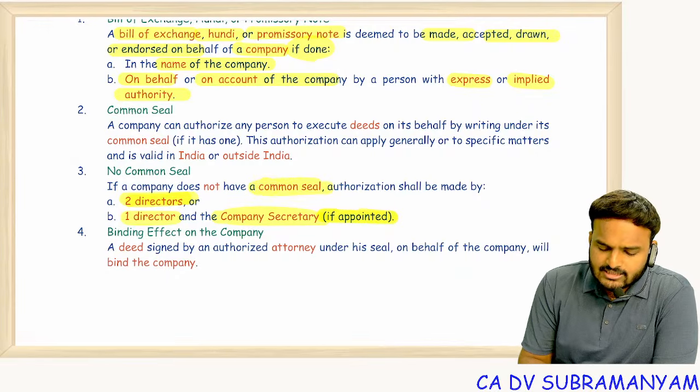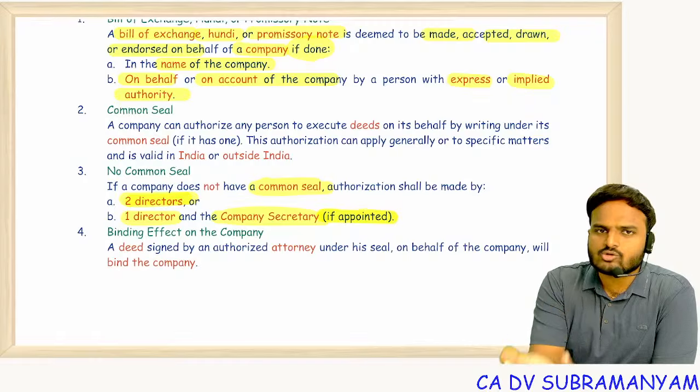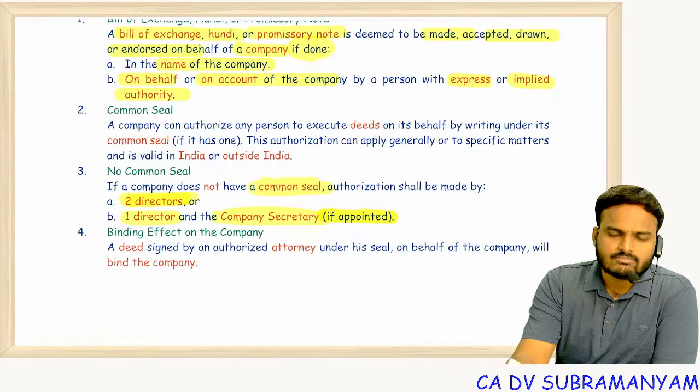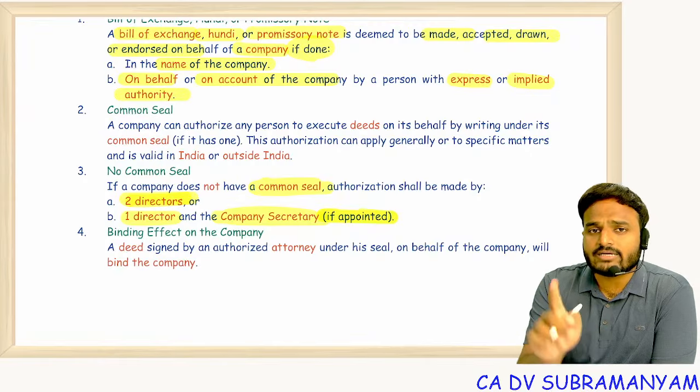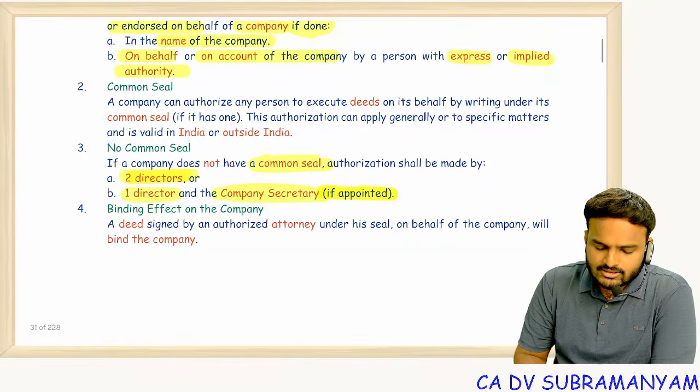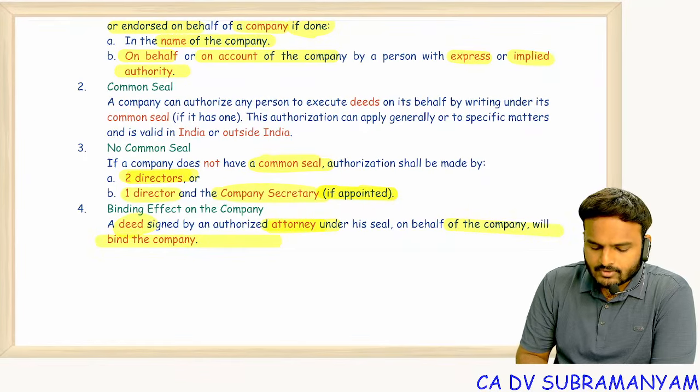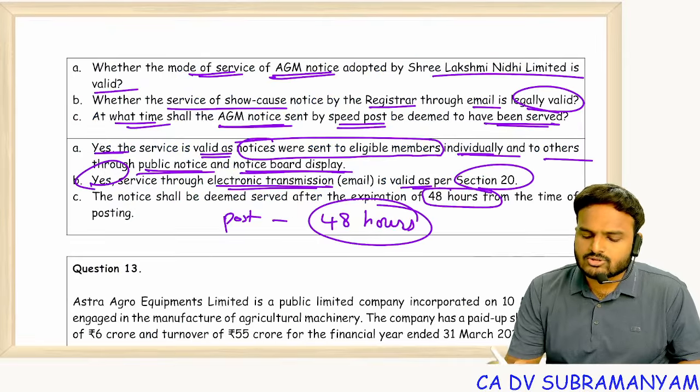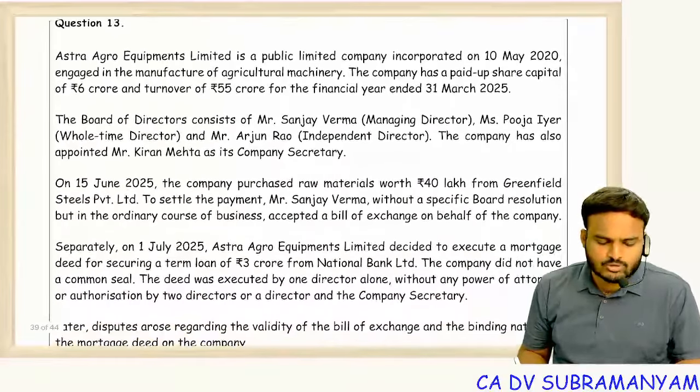If common seal is there, affix the common seal. If there is no common seal, no need to affix. But it should be signed by 2 directors or 1 director and 1 CS. Then only the deed will be valid. The documents will be valid. So based on this, we'll see the last exceptional question.